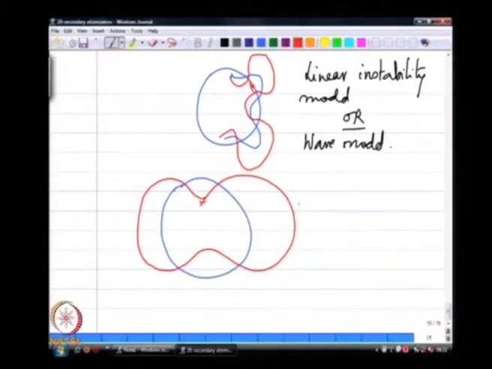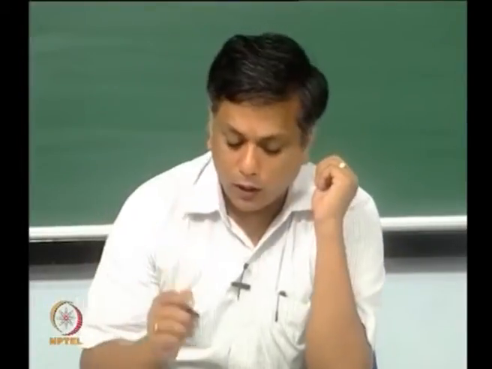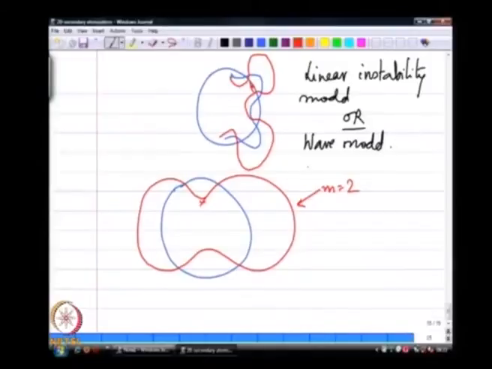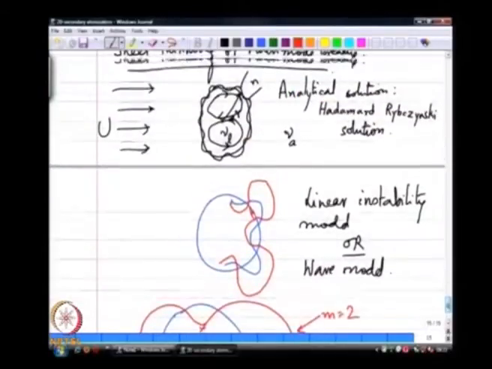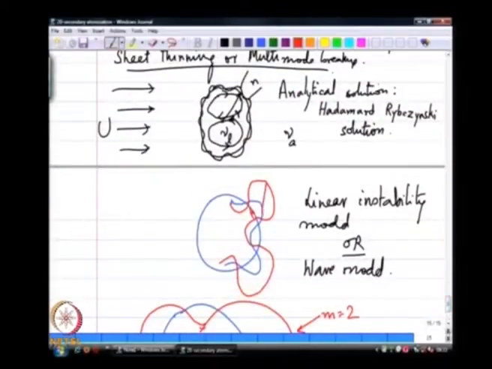the red line that I have drawn corresponds to m equal to 2. That is, if we go back to our linearized instability, it corresponds to the case where there are two lobes that are formed, and the higher the value of m, the smaller is this length scale d. This d is proportional to 1 over m or n, whichever; we will use n I think there.